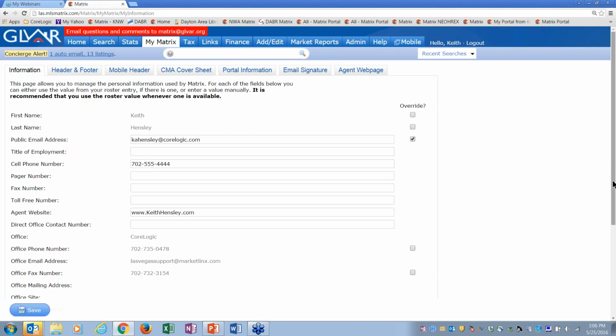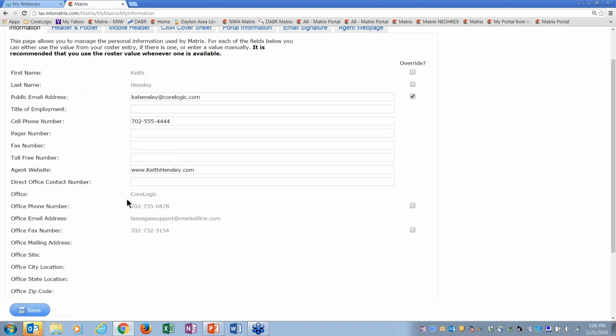As you come down here, you'll see some other stuff like your office name, office phone number. You actually see your office email address. Don't worry about that, okay? That's your broker's email address, and in fact, I'm seeing if we can just hide that, because I don't think you need to see it. But over here, you can override your office phone number. So if you don't want people calling you at the office phone number, you might have a home office number.